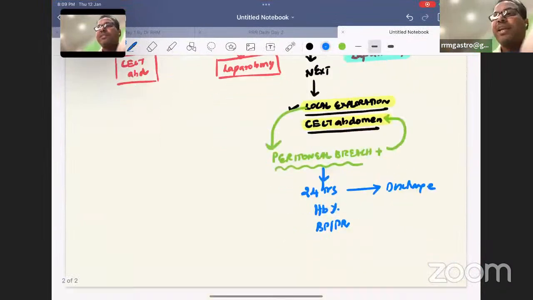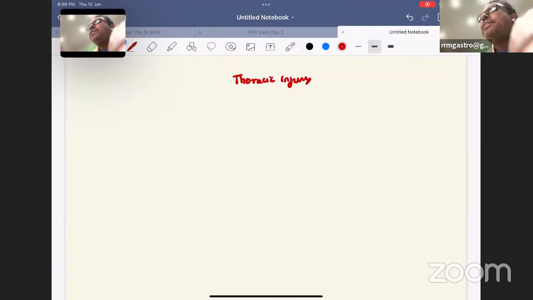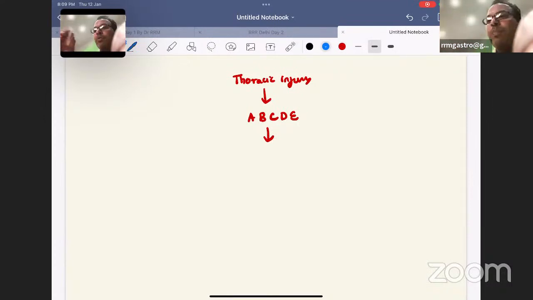This concept is another interesting concept for your exams. Injury to the chest, thoracic injury: a definite question will come for you in this exam. In a patient who is having a thoracic injury, first I will do, as usual, A, B, C, D, E: airway, breathing, circulation, disability. And now if the patient has a breathing problem, it comes to this pneumothorax.